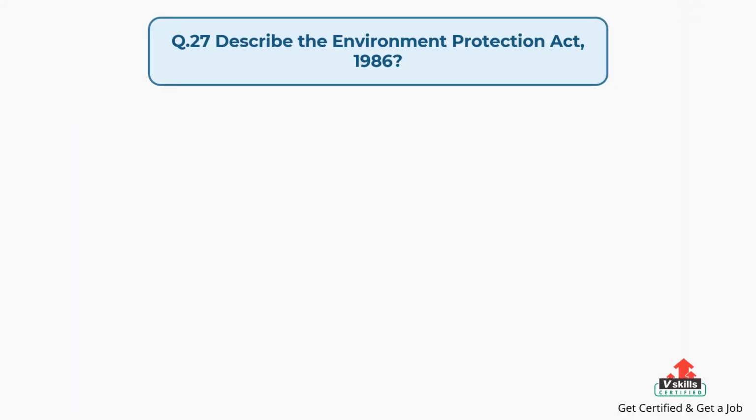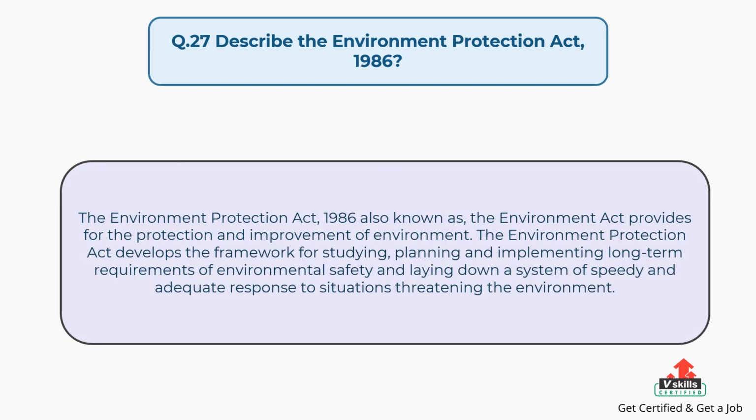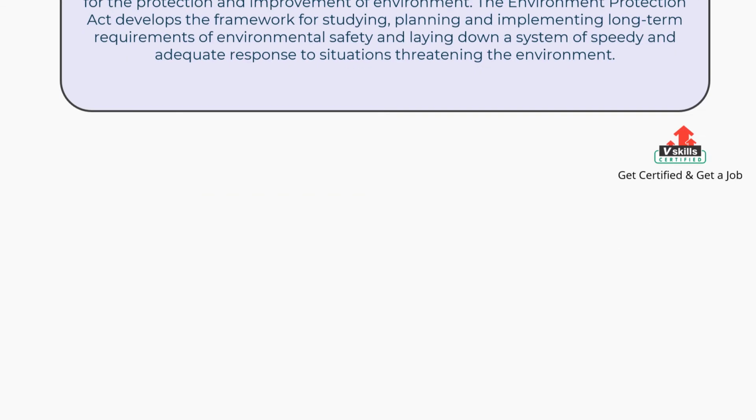Question number 27. Describe the Environment Protection Act, 1986? The answer is, the Environment Protection Act, 1986, also known as the Environment Act, provides for the protection and improvement of environment. The Environment Protection Act develops the framework for studying, planning and implementing long-term requirements of environmental safety and laying down a system of speedy and adequate response to situations threatening the environment.